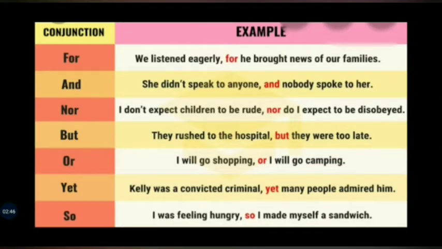For, and, nor, but, or, yet, so. These all are also known as conjunctions. Let's see these conjunctions with their examples. For: we listened earlier, for he brought news of our family.